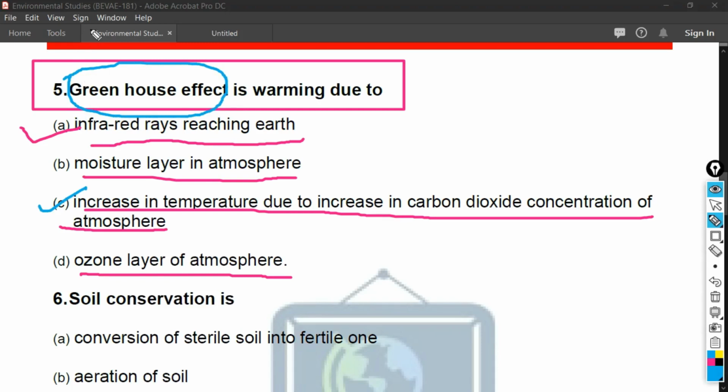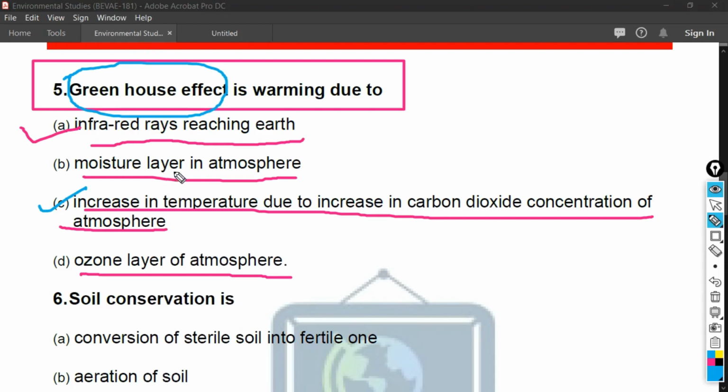The warming of Earth's atmosphere due to the buildup of heat-trapping gases such as CO2 and methane is known as greenhouse effect. And due to this greenhouse effect, the mean global temperature rises by 2 to 6 degrees centigrade, and the concentration of carbon dioxide increases in the troposphere up to 600 ppm. Hence, the surface of the earth becomes warm, which causes global warming. Just I can say warming. Okay, I hope you understood this question.